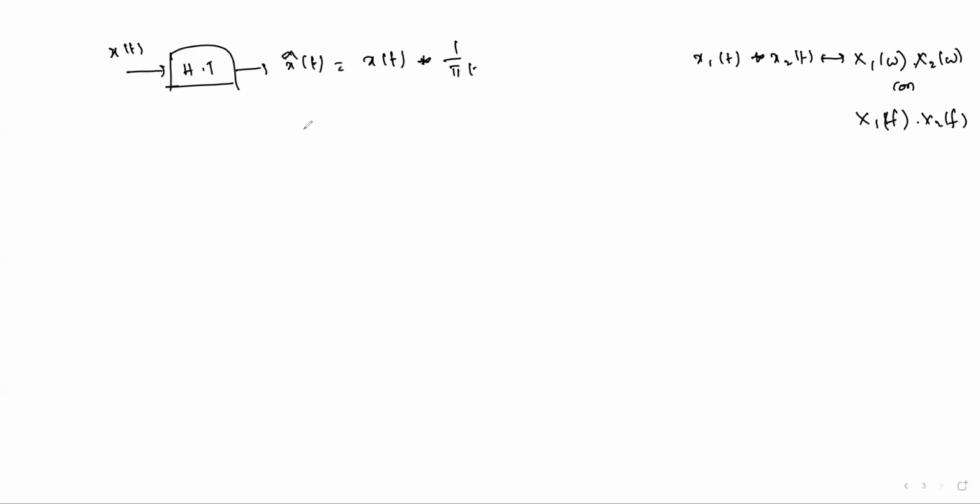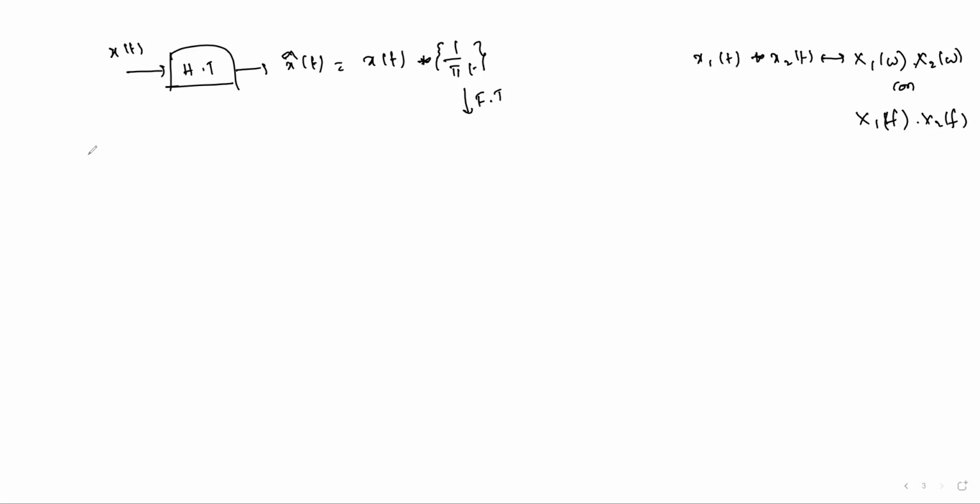So here we need the transfer function of the system. That means we first need the Fourier transform of 1 by pi t. Let's focus on this transfer function first. Later we can have other discussion. 1 by pi t is not a regular elementary signal whose Fourier transform we can find directly from Fourier transform pairs. So there should be some Fourier transform pair which gives 1 by pi t in the frequency domain. Then by applying the duality property, we can get it. That's what we have to do.